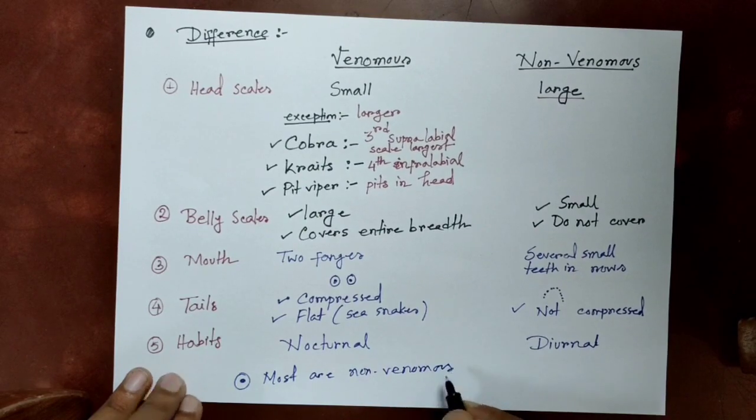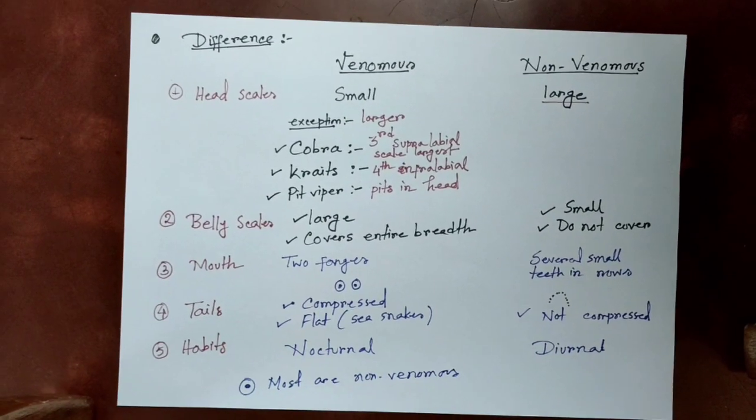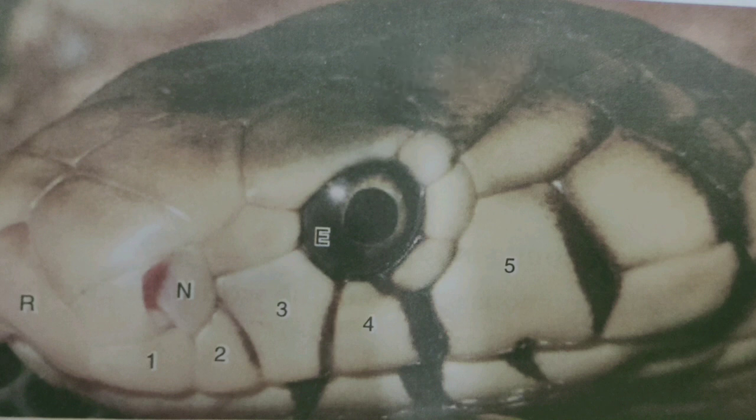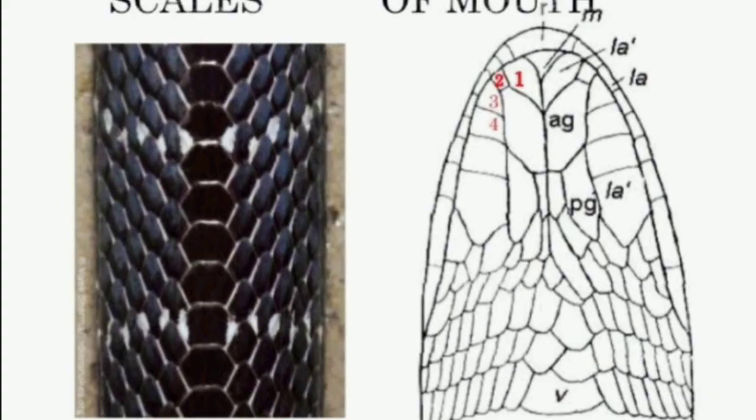Most of the snakes are non-venomous and few are venomous snakes. So this is the cobra. The third supralabial scale is the largest, and it is the common trait. You can see the fourth infralabial scale is the largest, and characteristic hexagonal markings can be found.